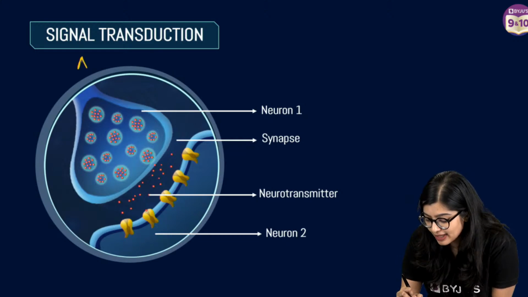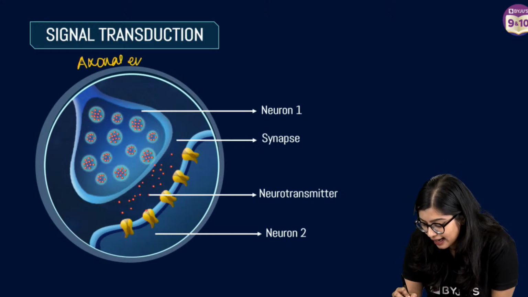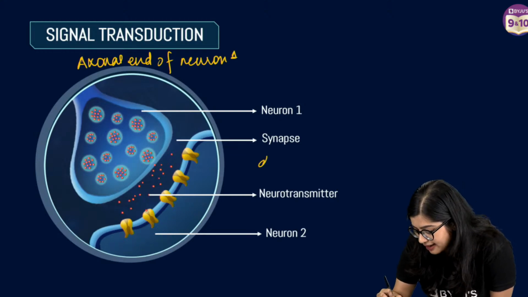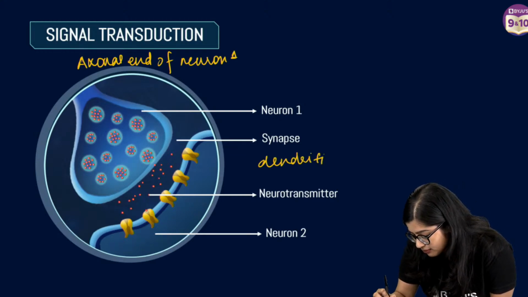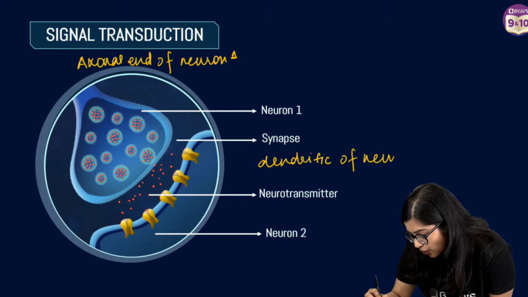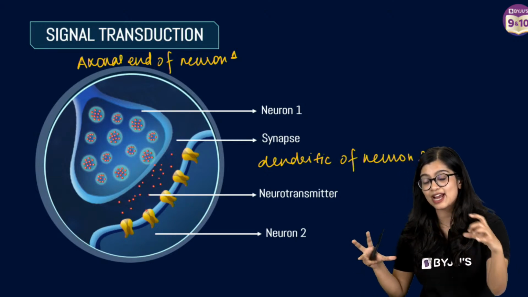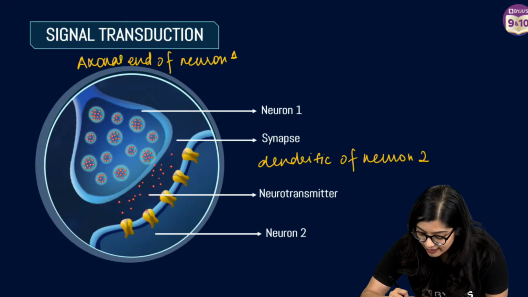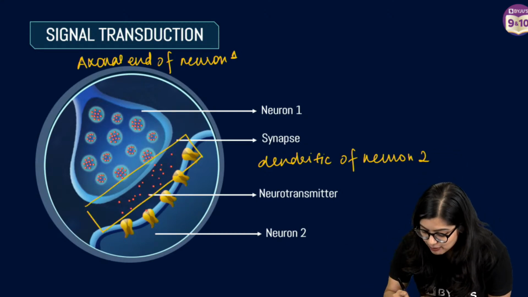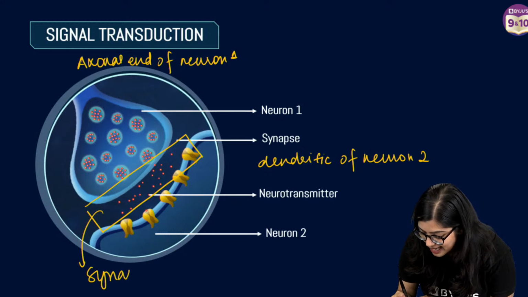Now, why is it happening from the axonal end of neuron 1 to the dendritic end of neuron 2? When neurons exist, they are not joined to each other. Rather there is a fine gap between the two, which we call a synapse.